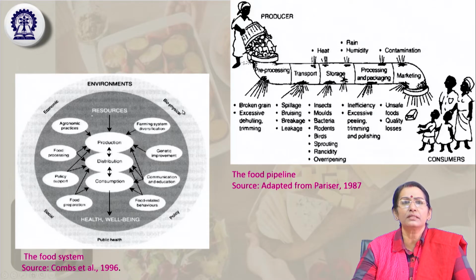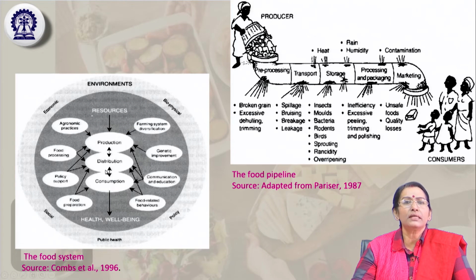For example, here we can see, first, the environmental resources, then food production, then how the food grains are distributed among the stakeholders, starting from the wholesale market to distributors to vendors. That is the distribution system of these agricultural products. Thereafter comes the consumption. So in this system there is a kind of flow: production and distribution are interrelated, distribution and consumption are related, and that relates to health and well-being.